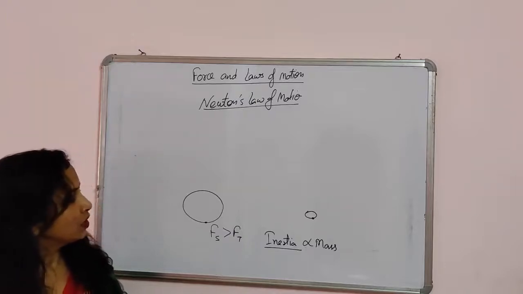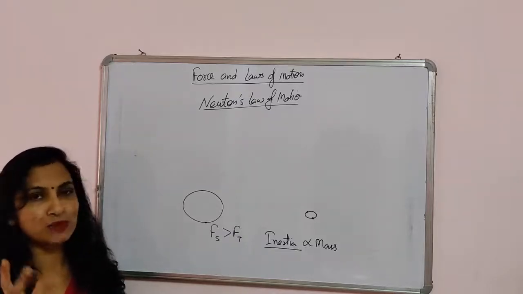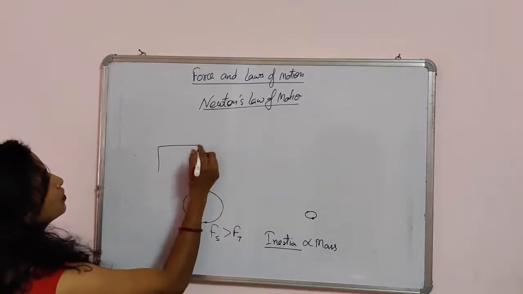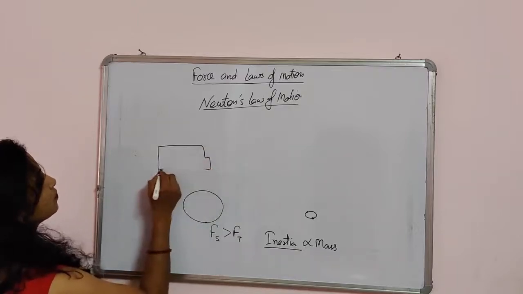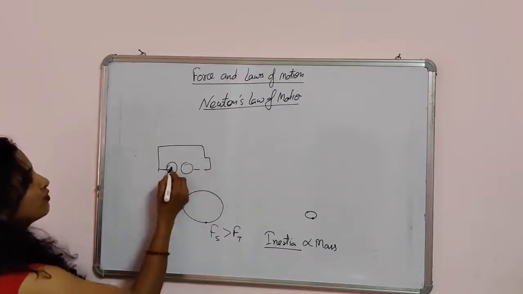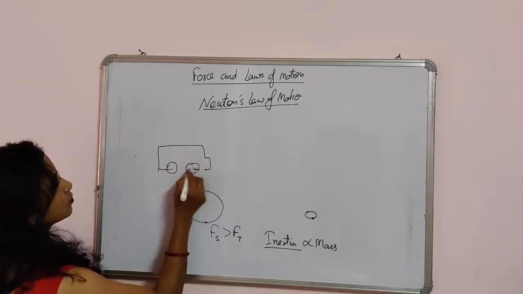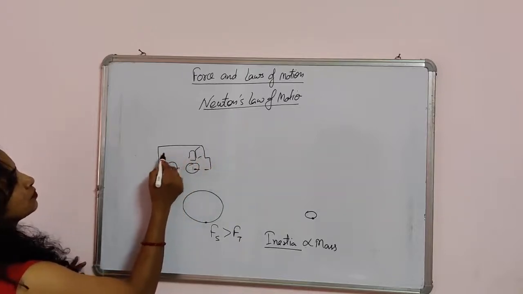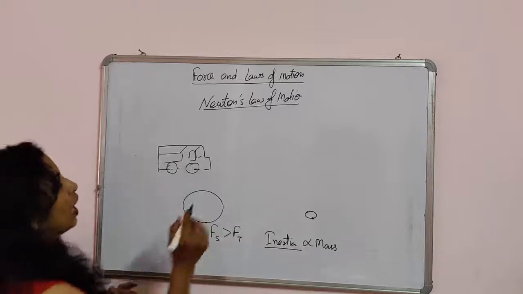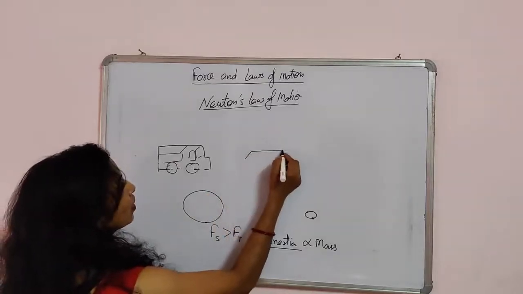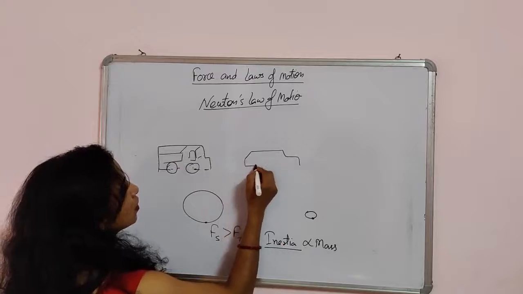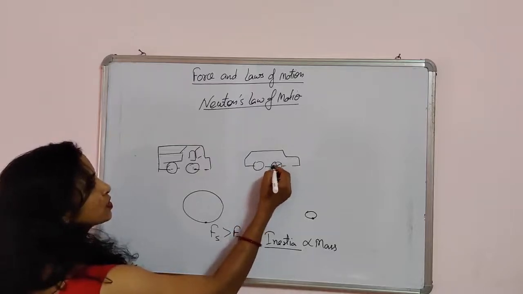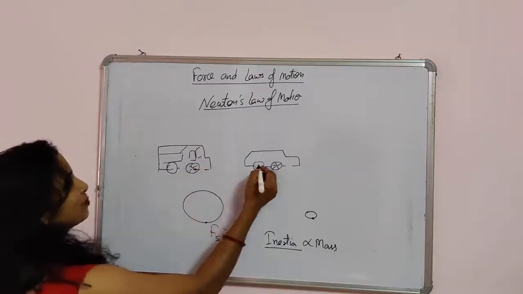Similarly, we can say if some object is moving, like this is a heavy loaded truck, moving with some velocity, and this is a small car. They are both moving with the same velocity. I think that's a typical example.